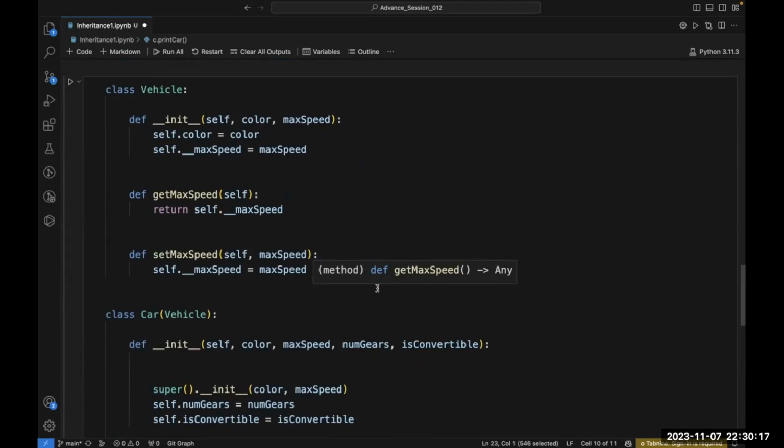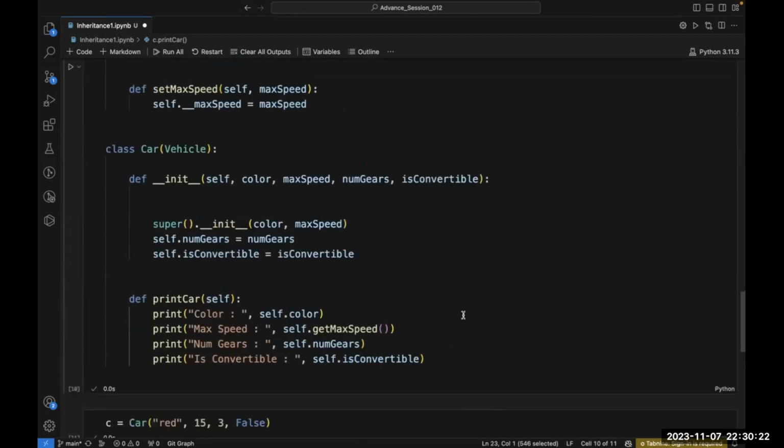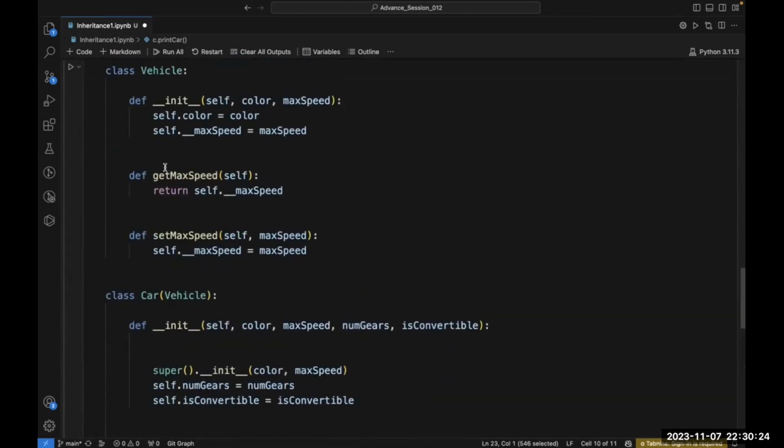Do you get my point? I'm accessing this through the vehicle class only. I have created one method inside this vehicle class, and that method is returning me this max speed. And also I have created one method inside this vehicle class. I have not yet used this method. I will use it in the next code. I am going to show you.